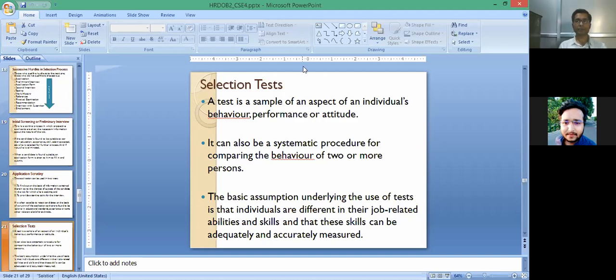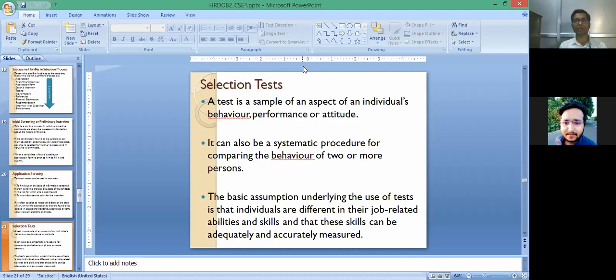And the basic assumption in a selection test is that individuals are different in their job related ability. It is one of the basic assumptions of any HR manager, or of the human resource department, that if individuals attempt a selection test, there may be different job related abilities and skills, and based upon their ability and skills, they can be easily measured, and the measurement will be adequate and accurate in terms of their skills.